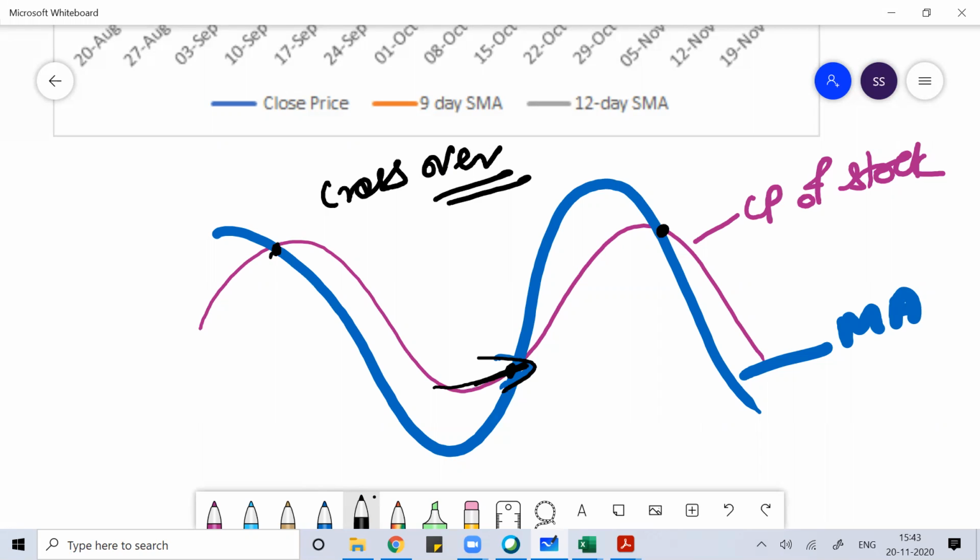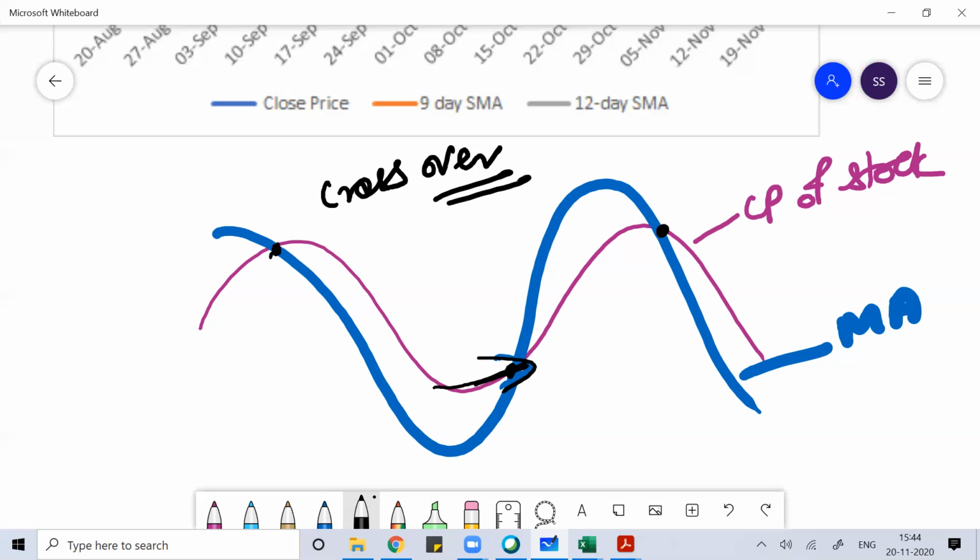So whenever the closing price of the stock cuts the moving averages, you will get the crossover.